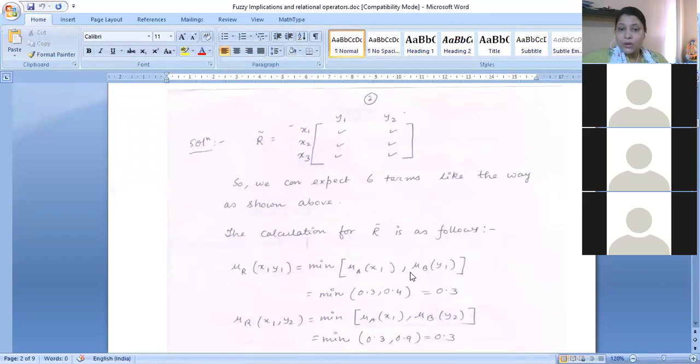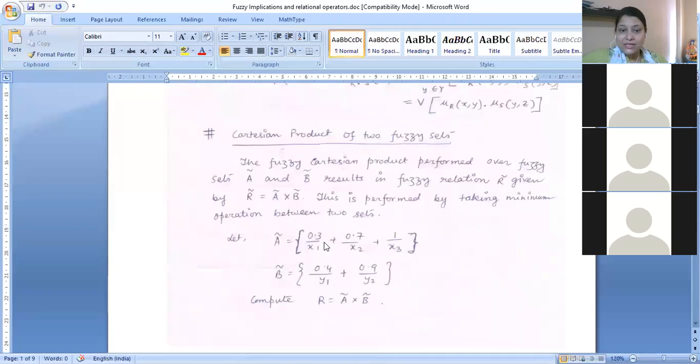So if I go back, you can see that the degree of membership associated with x1 is 0.3, whereas the membership value associated with y1 is 0.4.